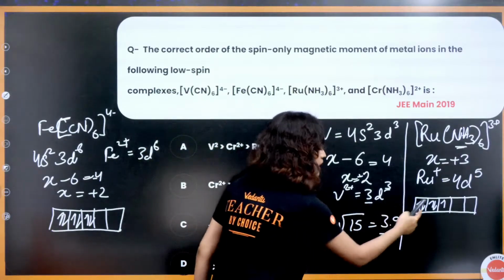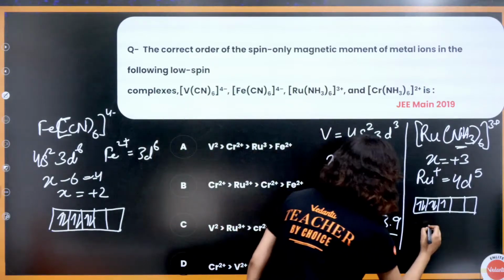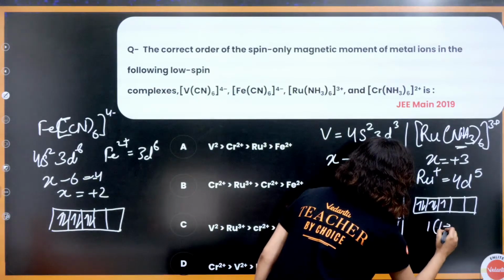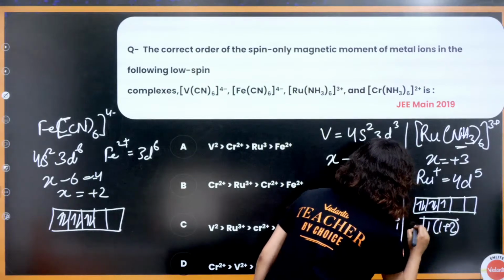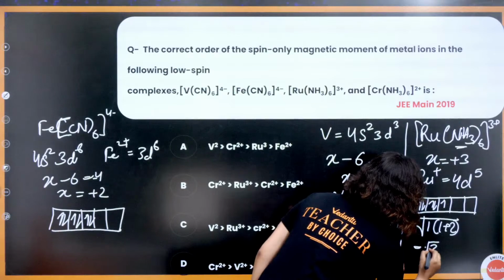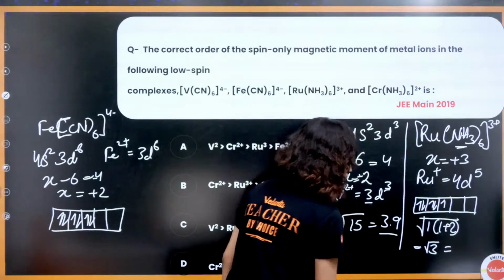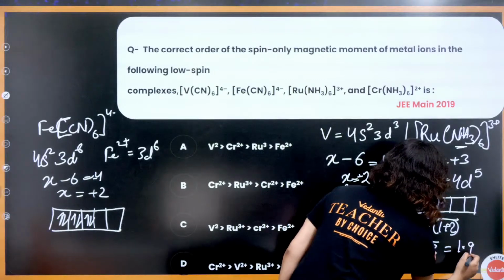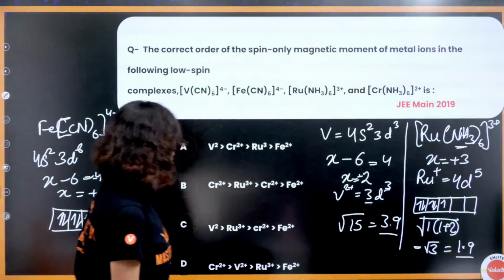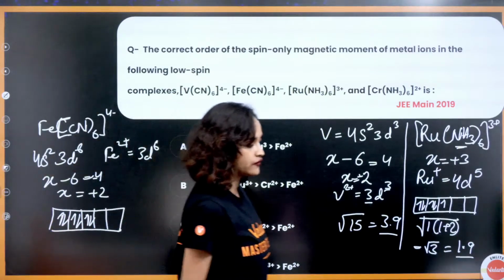Pairing will happen, and one is still unpaired. If I calculate for this, root over 1 plus 2, which is root over 3, that is equal to 1.9 something. Right? And then finally you have to calculate for Cr also.